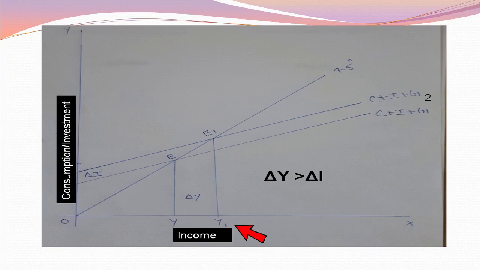That is, change in income is delta Y. Here change in investment is delta I and change in income is delta Y. We can observe change in income is 2 times more than the change in investment delta I. Delta Y is 2 times more than the delta I.